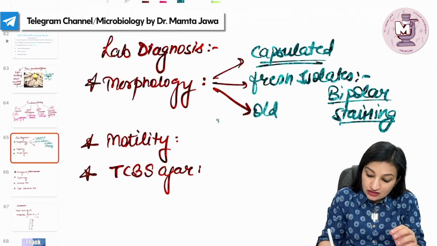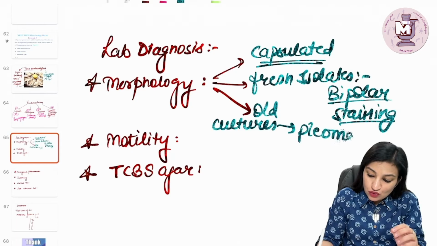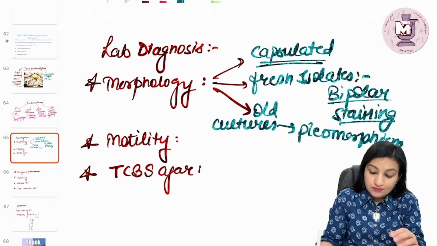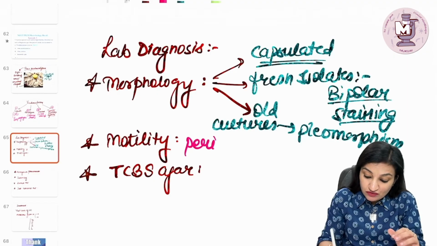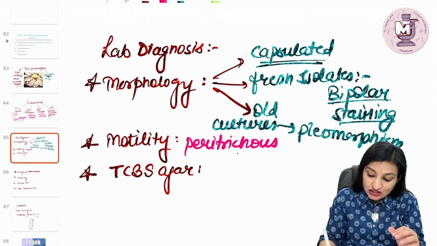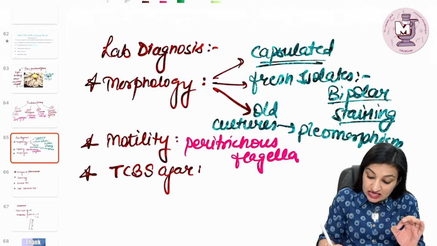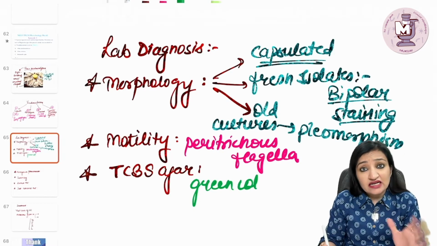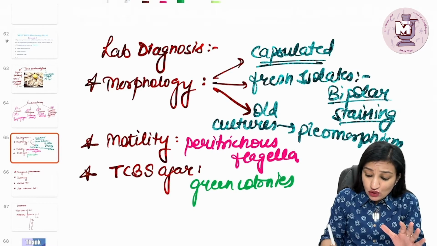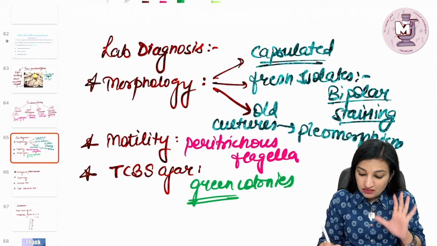And the organisms in old cultures tend to show pleomorphism. And as far as motility is concerned, this fellow is motile by virtue of peritrichous flagella. Then on TCBS agar, this fellow shows green colored colonies and not yellow colonies, unlike Vibrio cholerae. The green colonies are produced because this organism does not ferment sucrose. Please remember that.